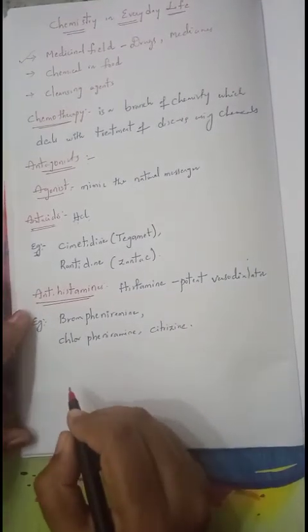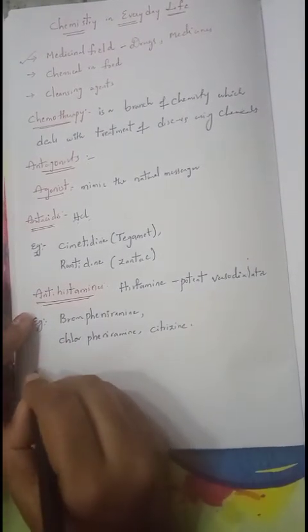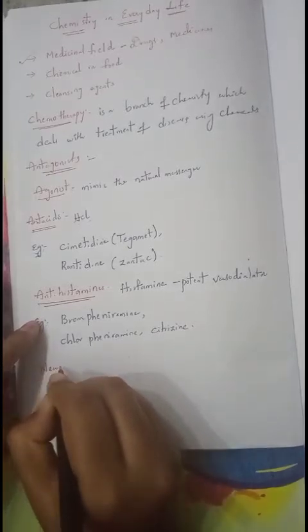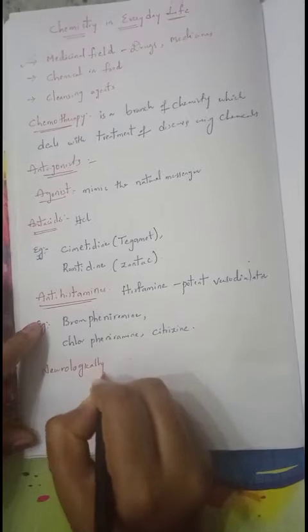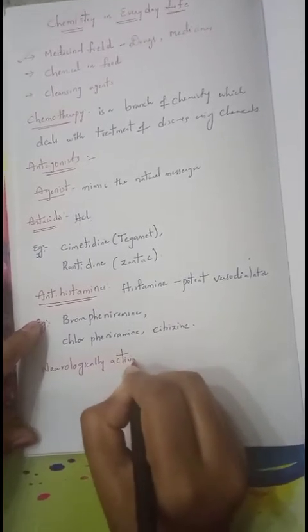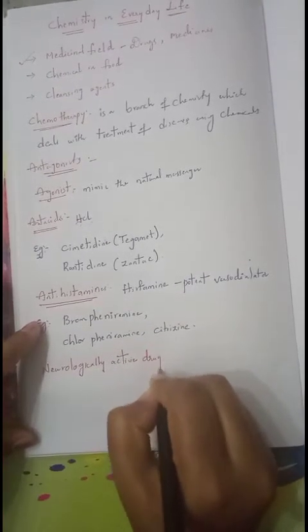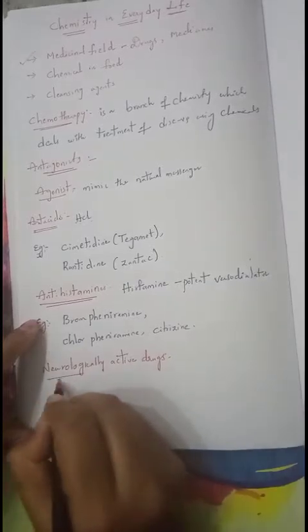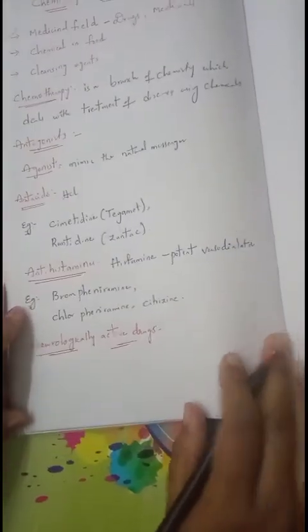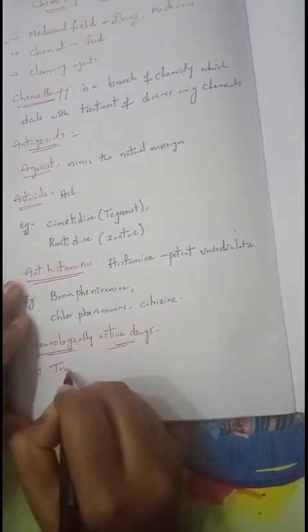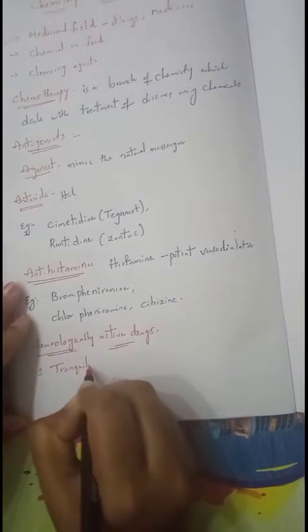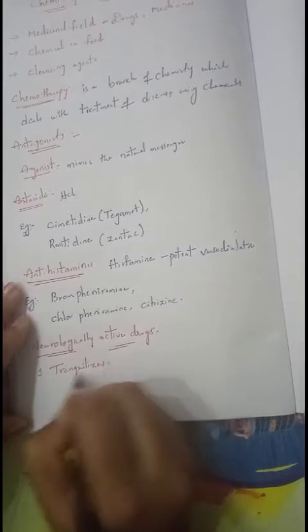Next, another type of chemicals which we can use is neurologically active drugs. The first one is tranquilizers.